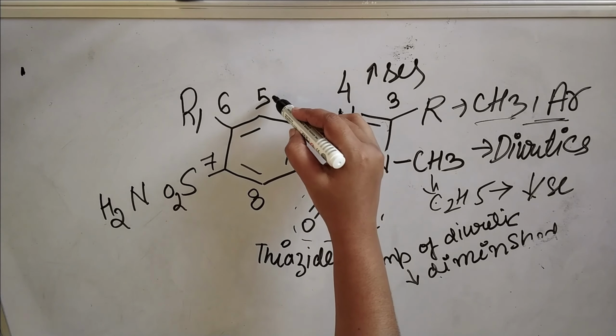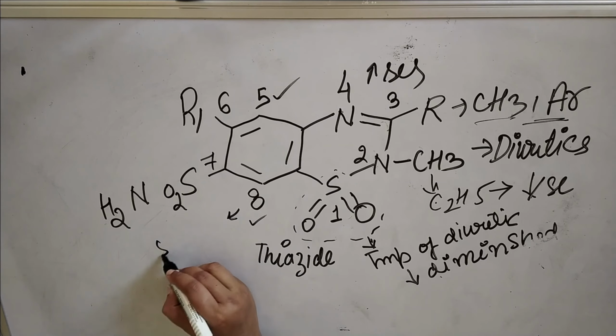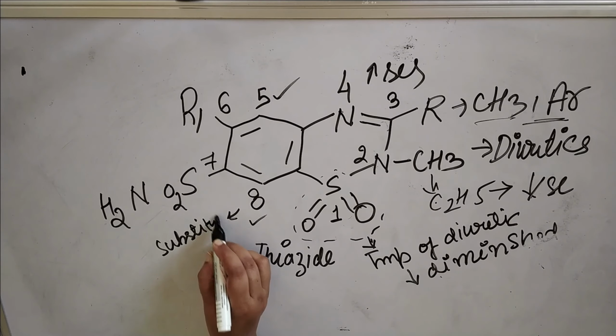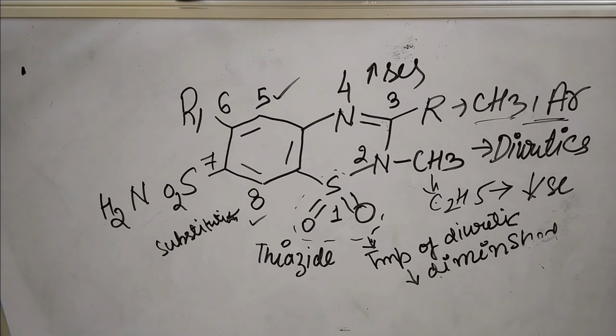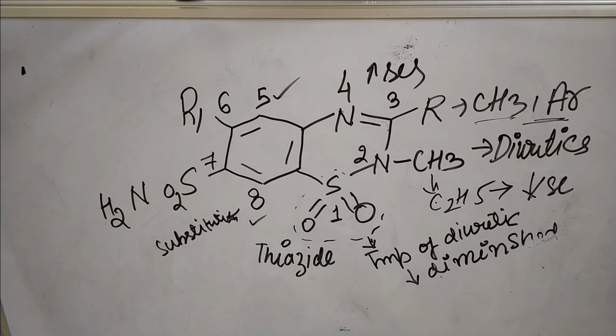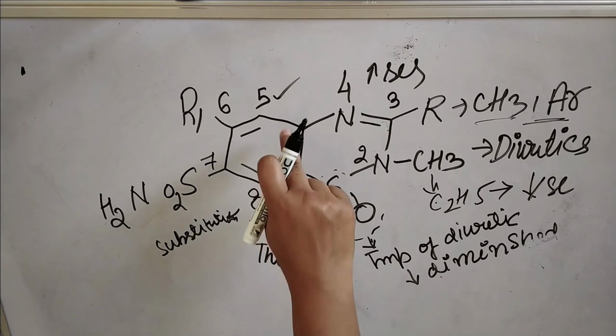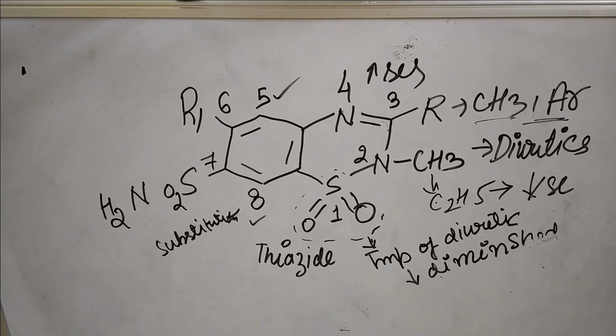Next, position 5th and position 8th should remain unsubstituted. Remember, if any substitution is there, the activity will diminish or it will not affect the diuretic activity. So position 5th and position 8th must remain unsubstituted. If they are substituted with any group, it will only decrease the activity, or diminish the diuretic activity.